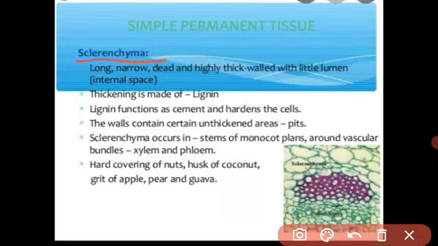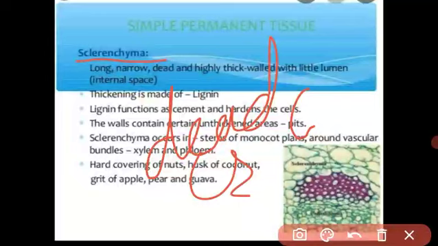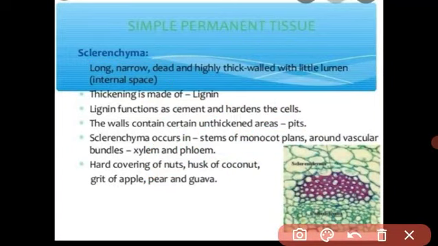Understood, students? What is the sclerenchyma? Let us revise. Sclerenchyma is a dead cell. Its cell wall is very thick. The cells are long and narrow. There is no intercellular space between two cells.